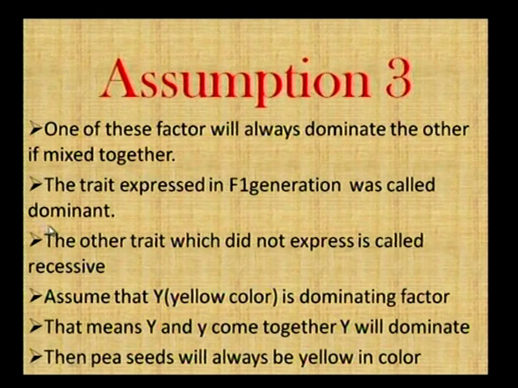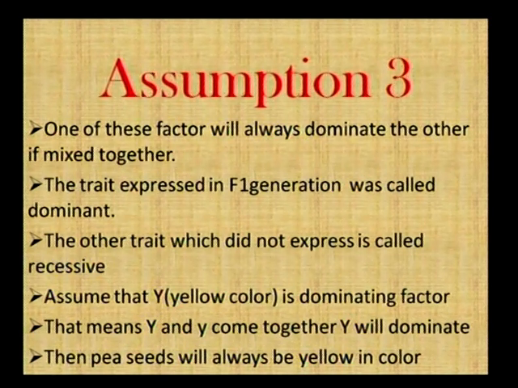And the third assumption, one of these factors will always dominate the other if they are mixed together. The trait expressed in the first generation was called the dominant trait. The other trait which did not express is called recessive. Assume that, friends, capital Y yellow color is a dominant factor. That means when capital Y and small y come together, Y will dominate.